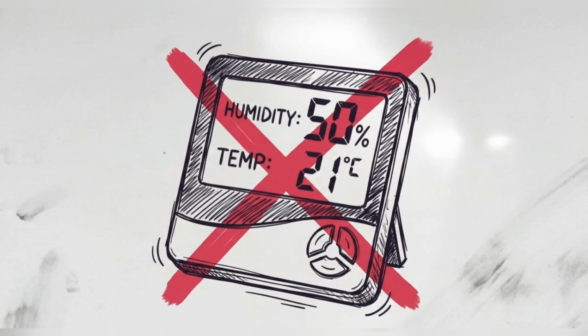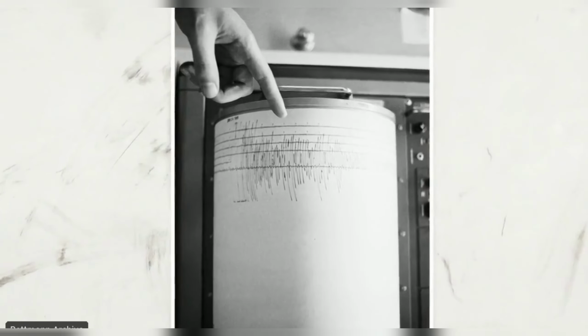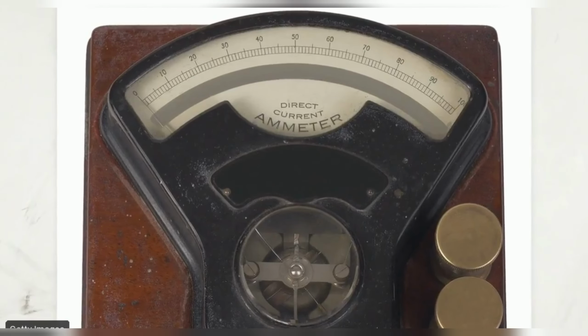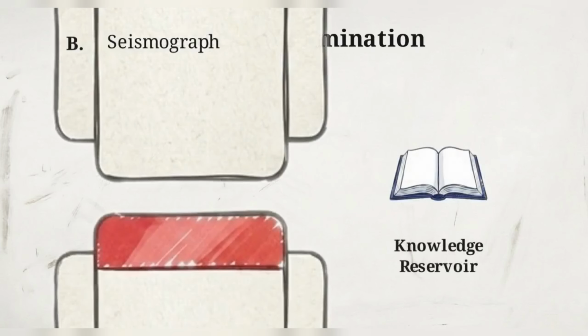Analyzing the wrong answers is just as valuable. For instance, humidity is measured by a hygrometer, and this machine, a seismograph, is used to record the vibrations of an earthquake. Finally, to measure electric current, you would use an ammeter. By breaking down every option, even the incorrect ones, you actively build the general knowledge reservoir needed to instantly recognize the correct answers on your exam.